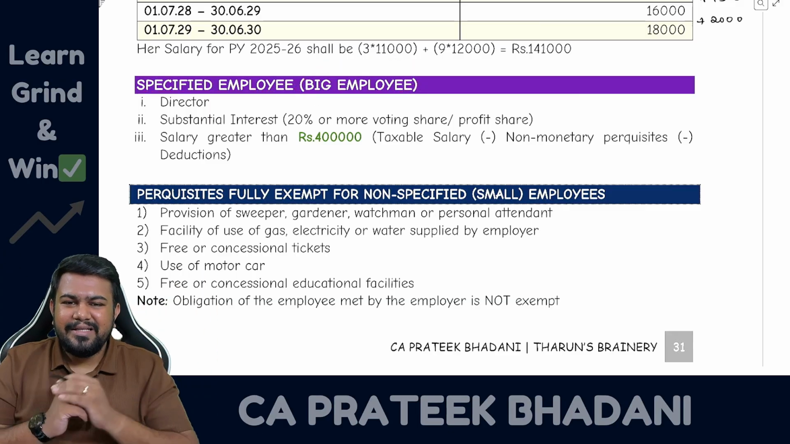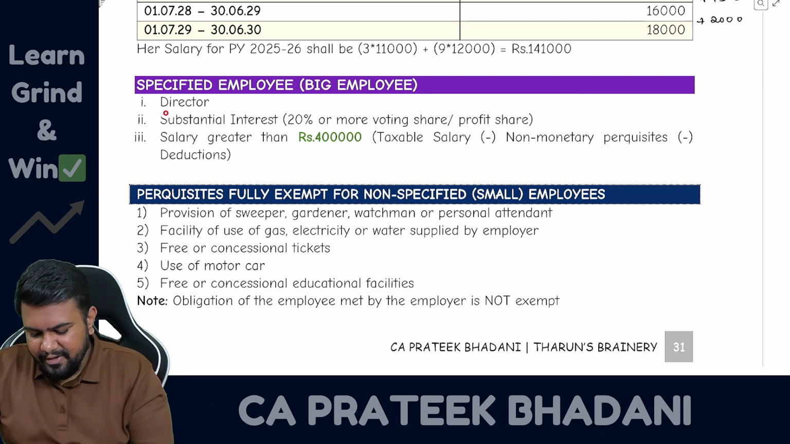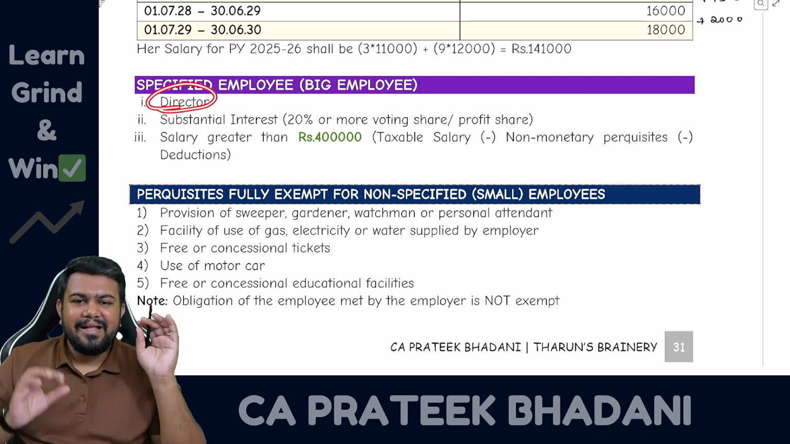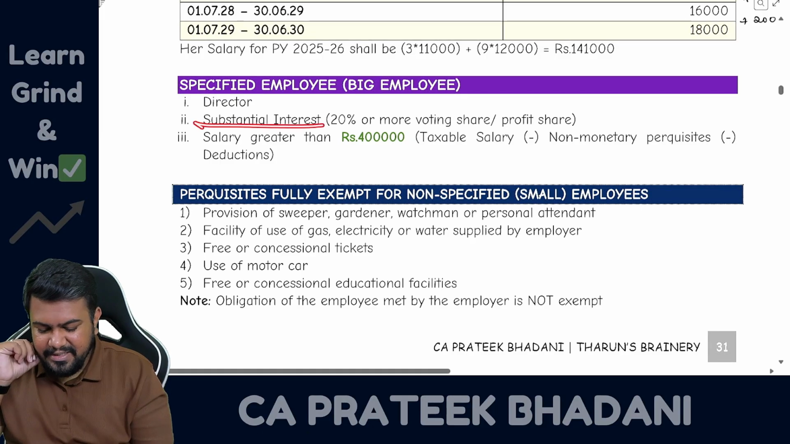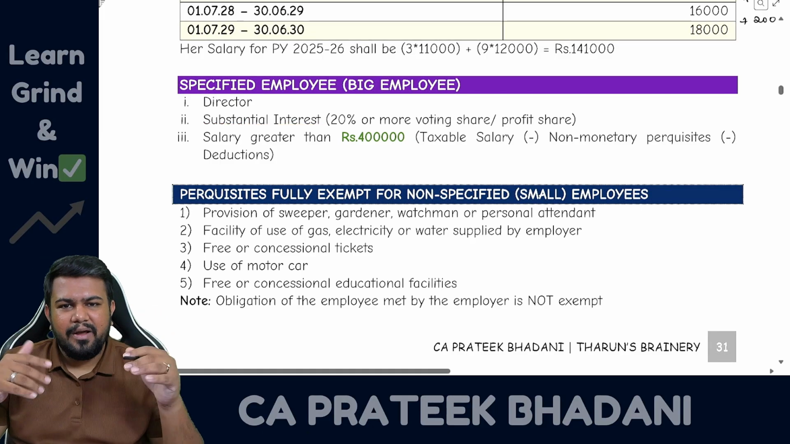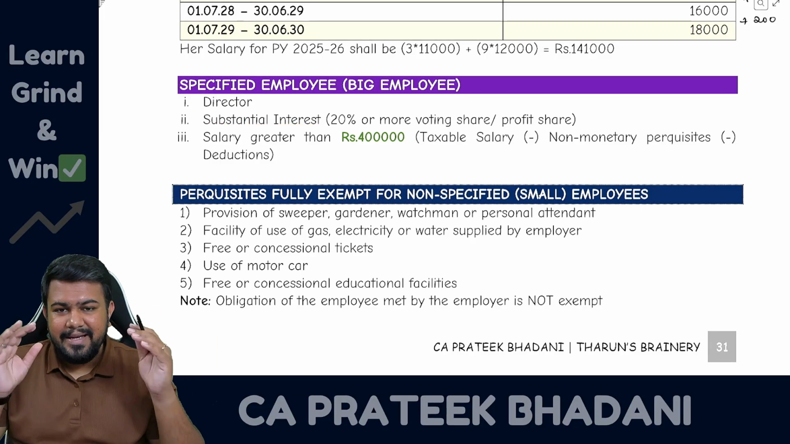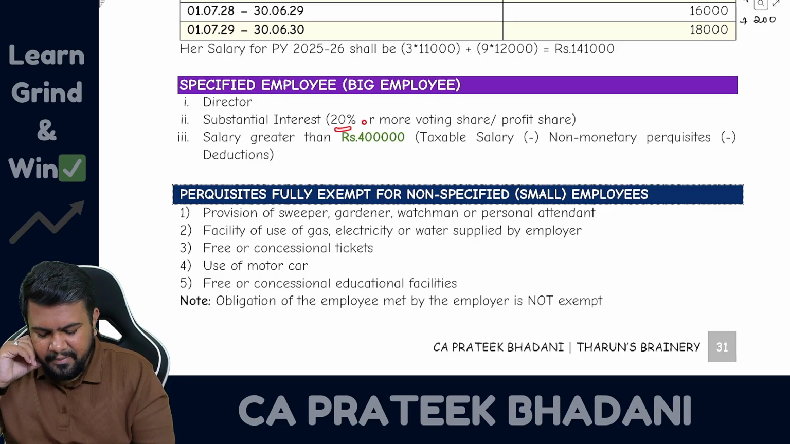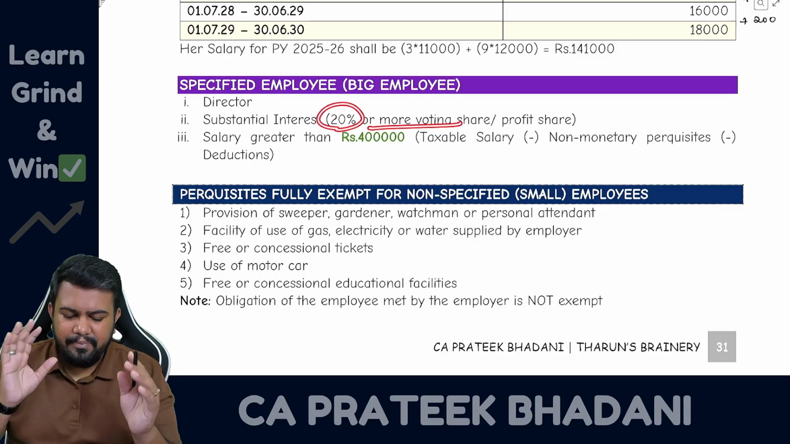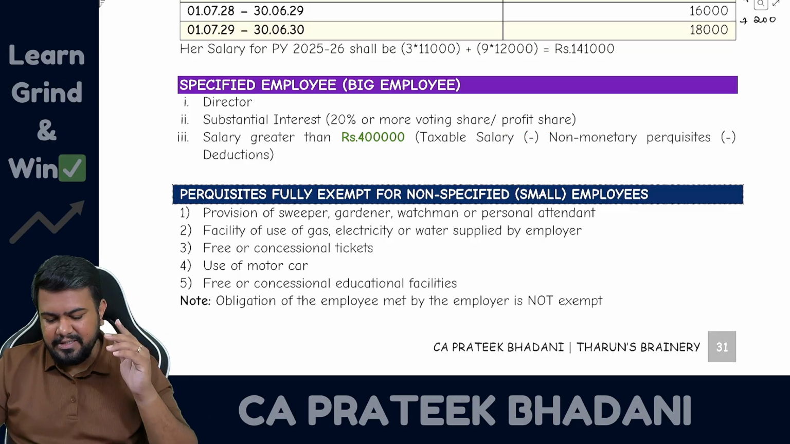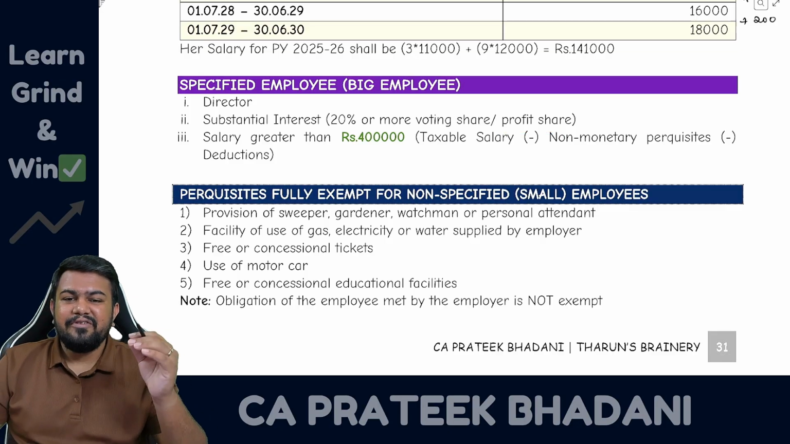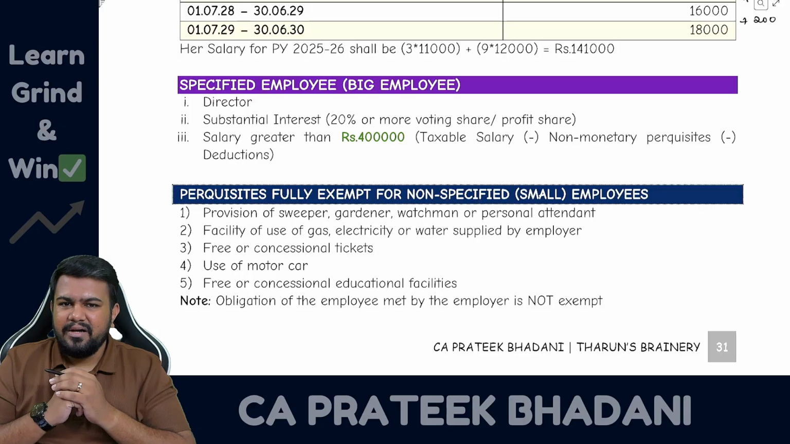So who are all these big employees? Let us see. Number one, if an employee is a director of the company, that employee is a specified employee or big employee. Then if an employee is having substantial interest in the company or partnership firm or whatever the concern may be, substantial interest. Substantial interest means what? Either 20% or more voting power or 20% or more profit share. So if a person is having substantial interest, that person also will be called a specified employee if the person is working in the organization.